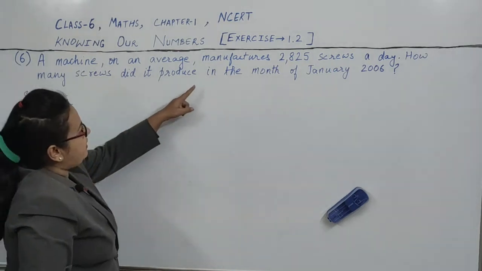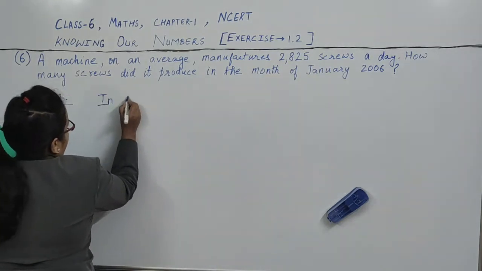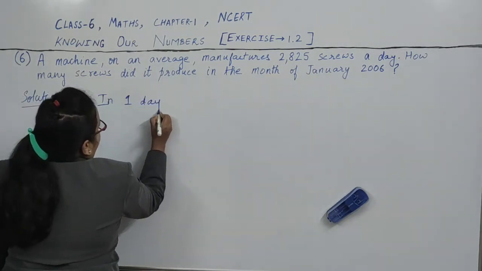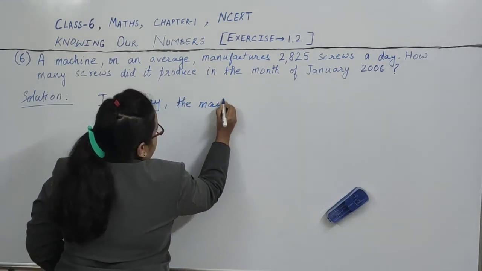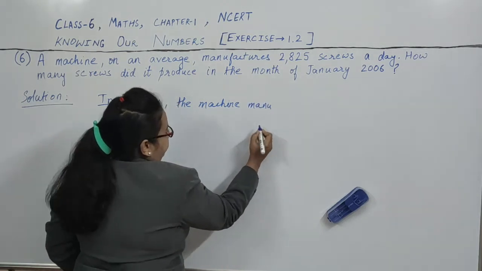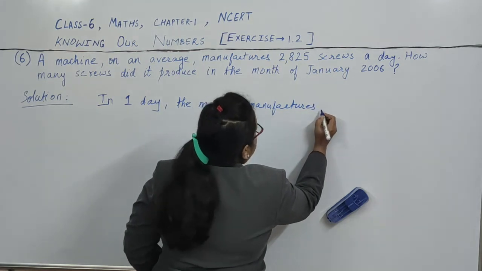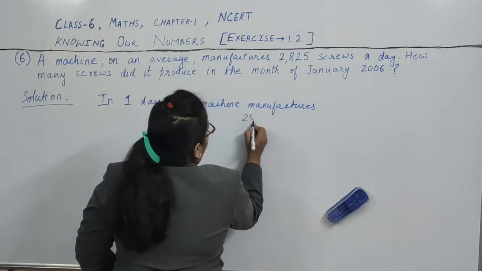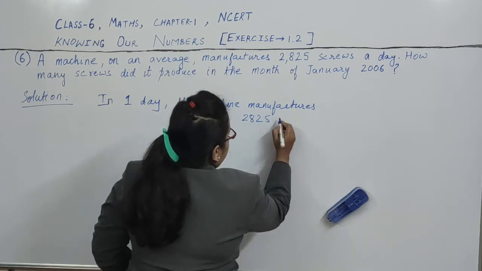A machine on an average manufactures these many screws in a day. In one day, the machine manufactures 2825 screws.